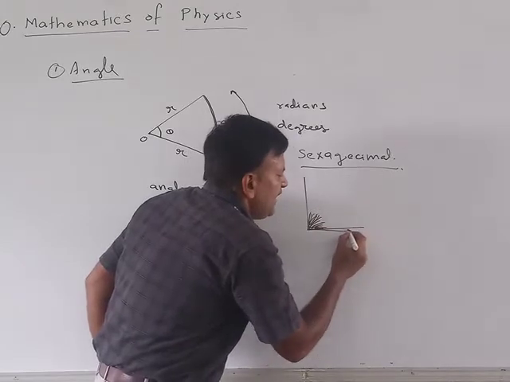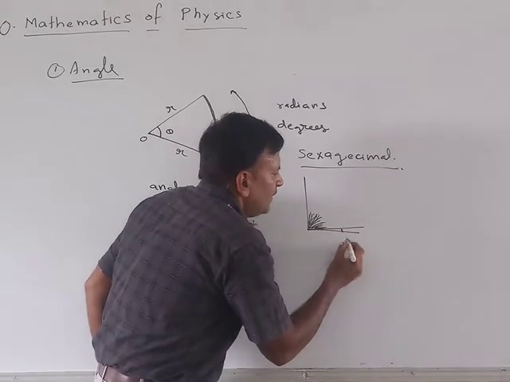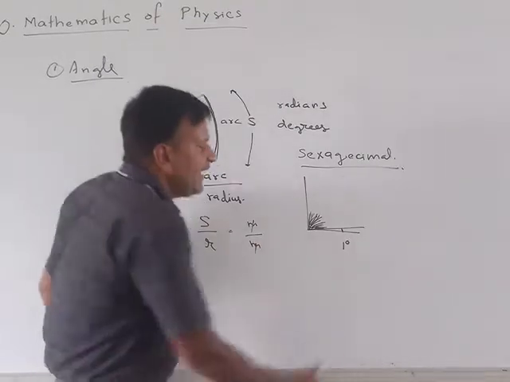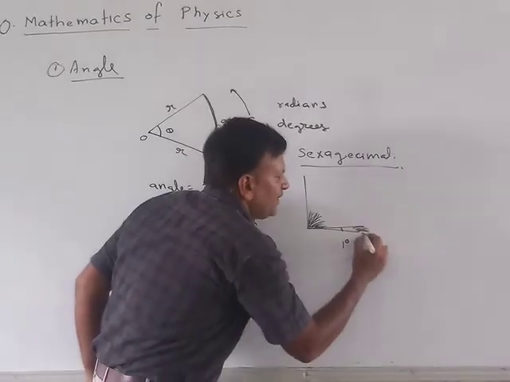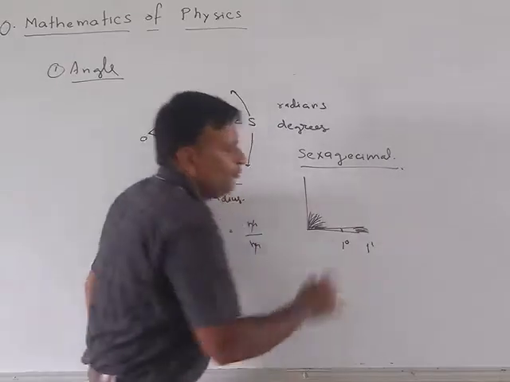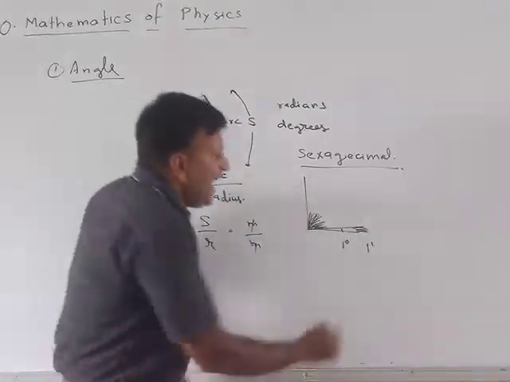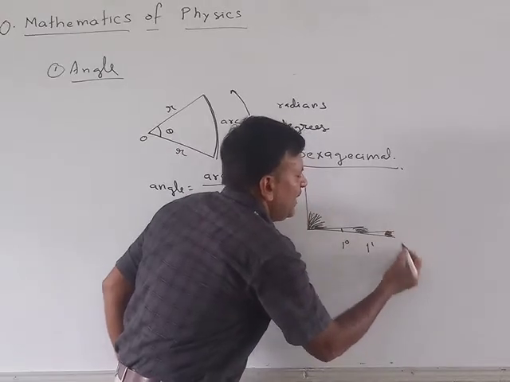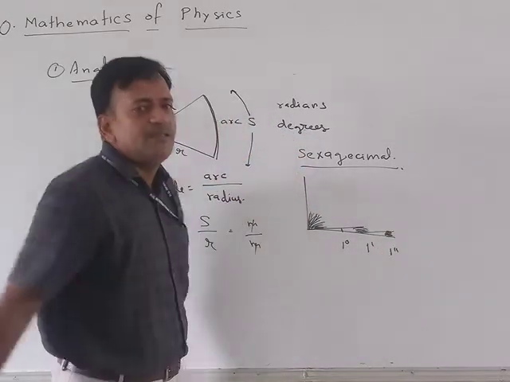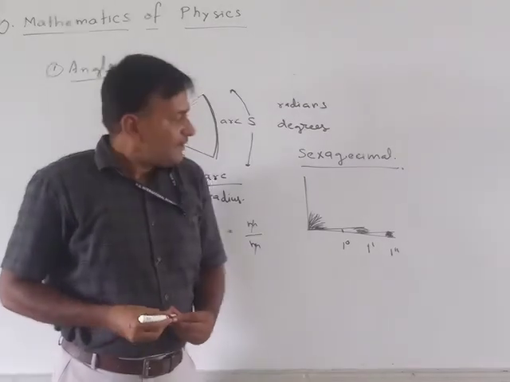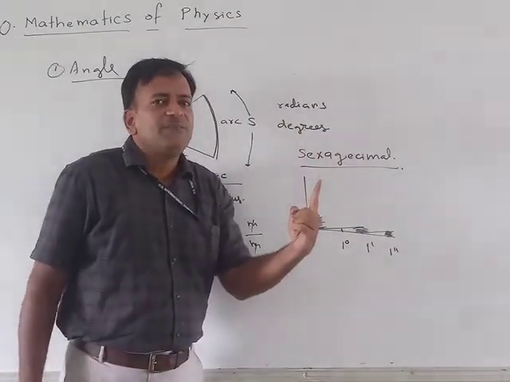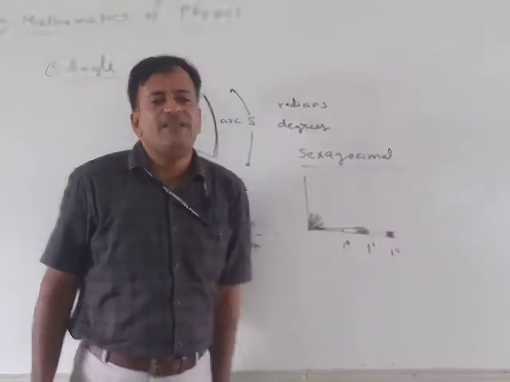Each division is called a degree. Each degree is again divided into 60 parts, which is known as 1 minute, and each minute is again divided into 60 parts, which is known as seconds. So in the sexagesimal system, one right angle is divided into 90 parts, each part is a degree.